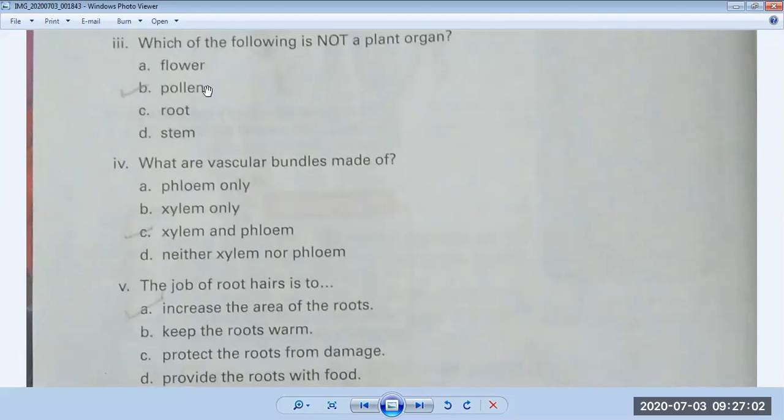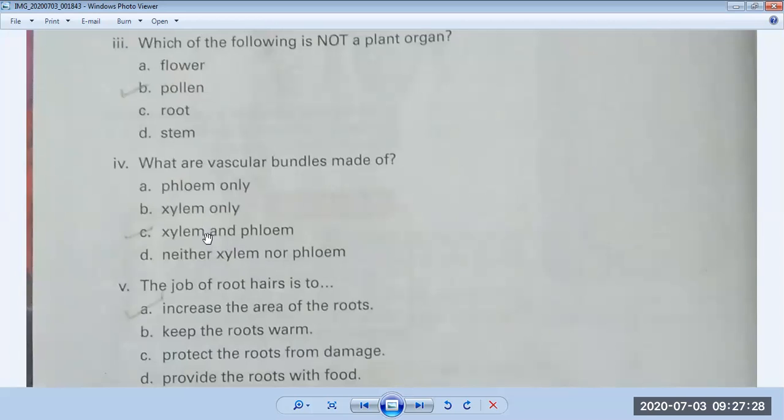So which is the correct answer? The question is which of the following is not a plant organ? So the correct answer is pollen. Now come to question number 4. What are vascular bundles made of? Phloem only? No. Xylem only? No. Xylem and phloem both? And the option is neither xylem nor phloem. No, this is the correct option.